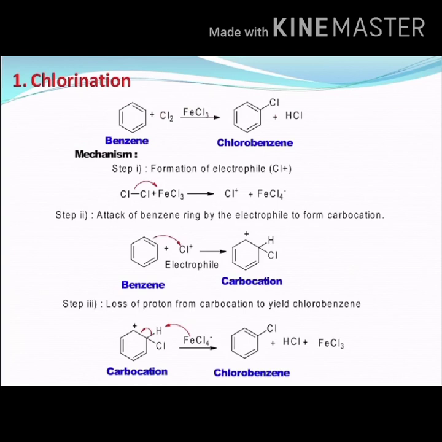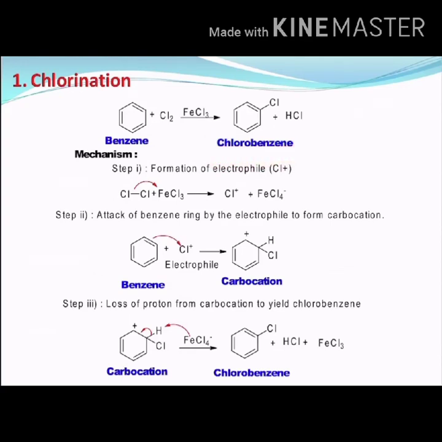The first one is chlorination. In this, when benzene reacts with chlorine in the presence of ferric chloride or aluminum chloride as a catalyst at room temperature, it forms chlorobenzene. Now see the reaction. Benzene is what is called a substrate. It is going to react with chlorine. Chlorine will form an electrophile by combining with the catalyst, that is FeCl3, and it will form a substitution product called chlorobenzene.